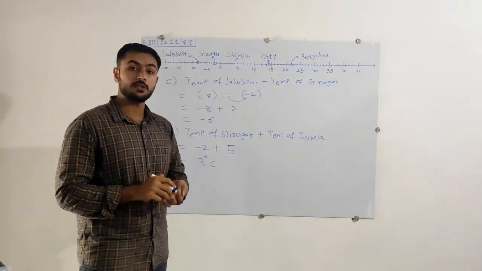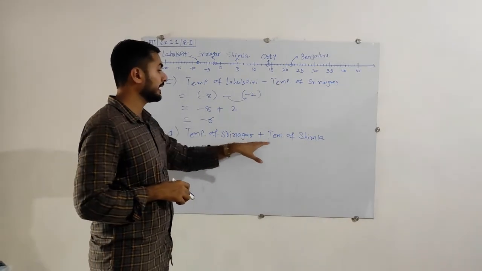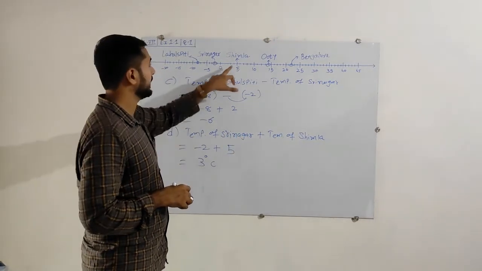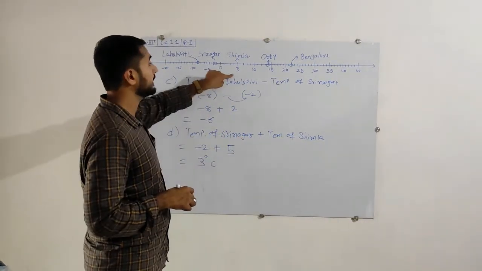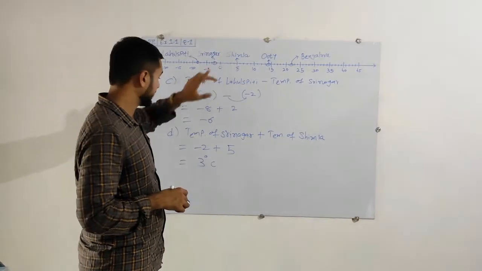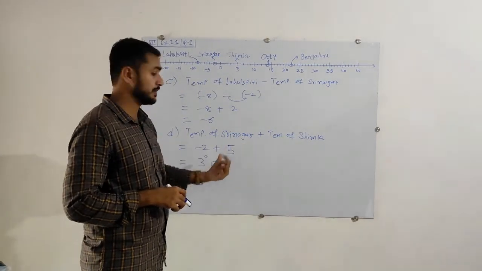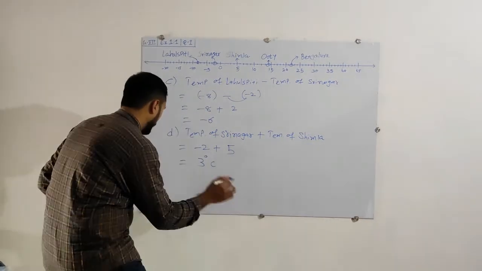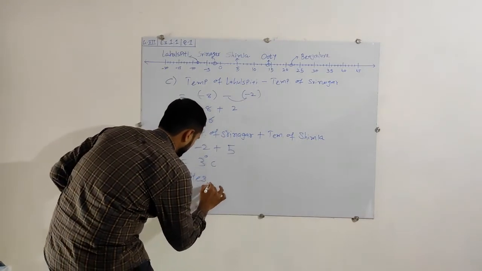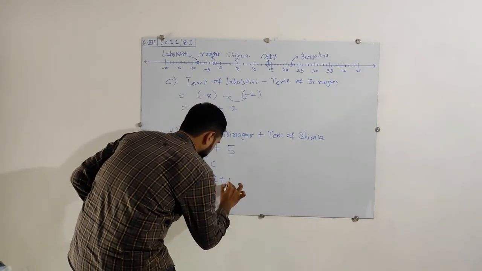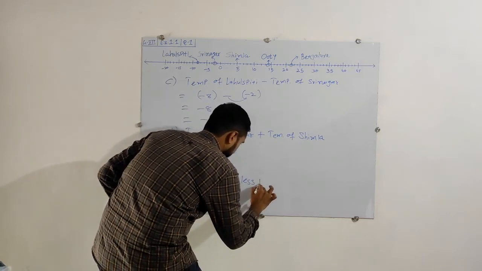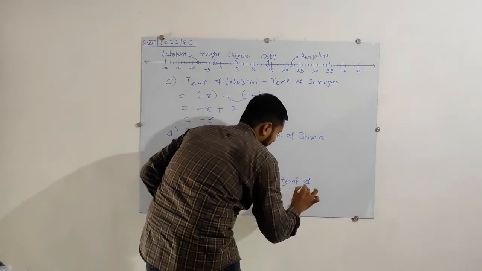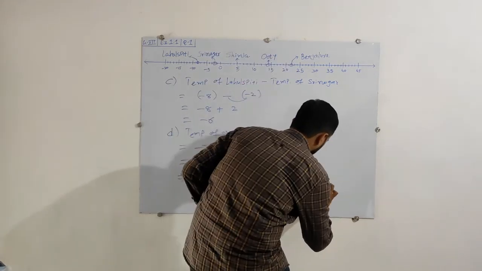But the actual question is the temperature of Srinagar and Shimla together, is it lesser than Shimla? So yes, actually the temperature of Shimla is 5 degrees Celsius, and the temperature of Srinagar and Shimla together is 3 degrees Celsius. So 3 is less than 5. So what will we write? Yes, it is less than the temperature of Shimla.